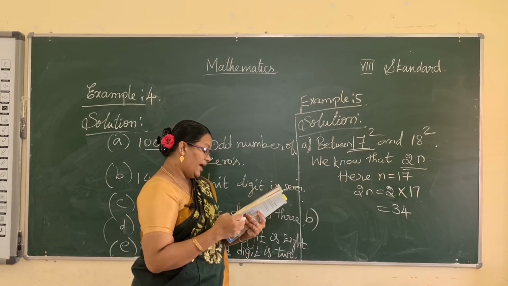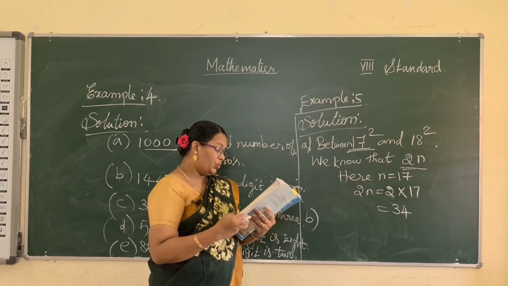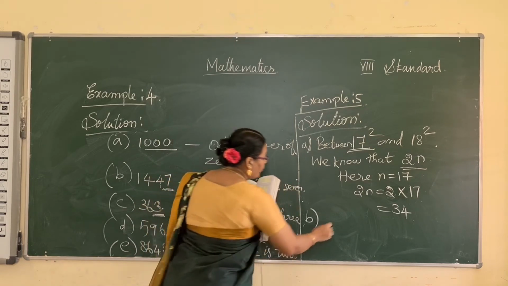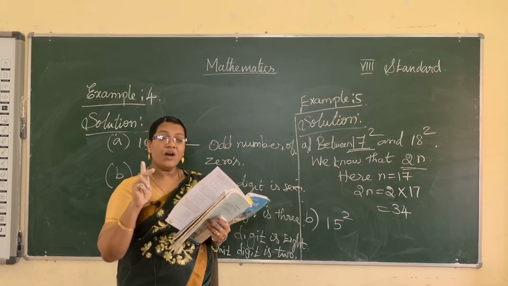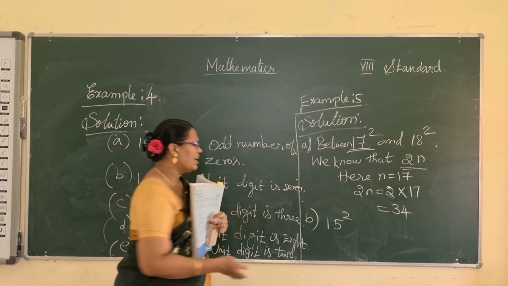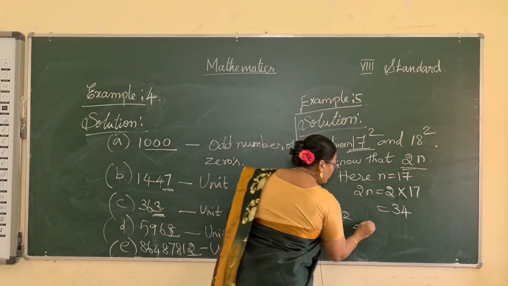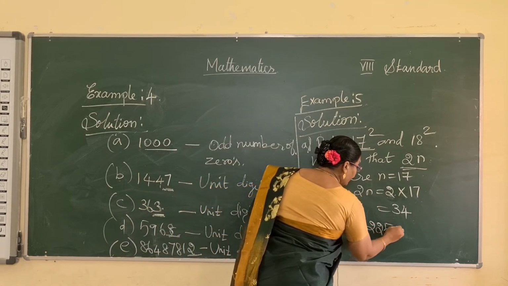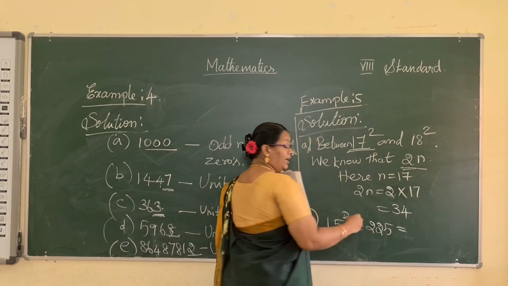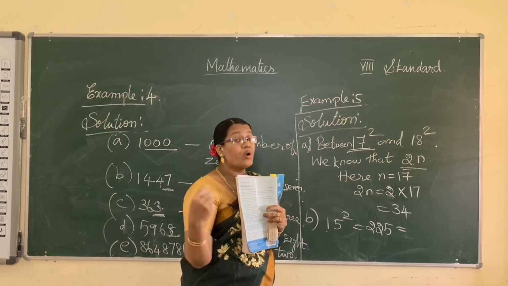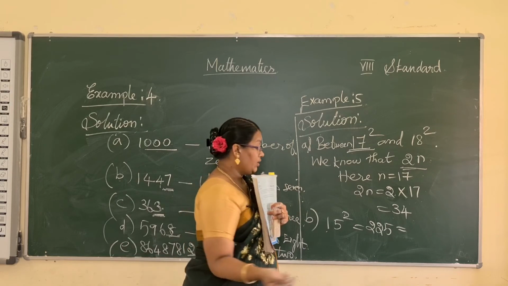Okay, and B. Express 15 squared as the sum of two consecutive numbers. So 15 squared is written as the sum of two consecutive numbers. What is the value of 15 squared? 225. Okay, 225 can be expressed by two consecutive terms.